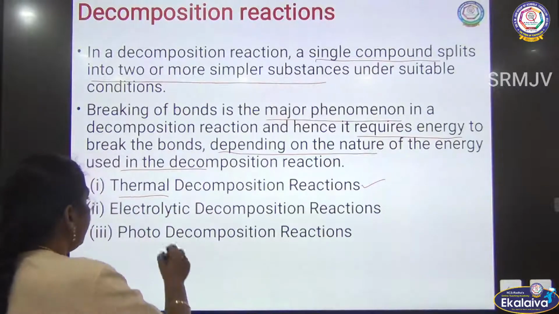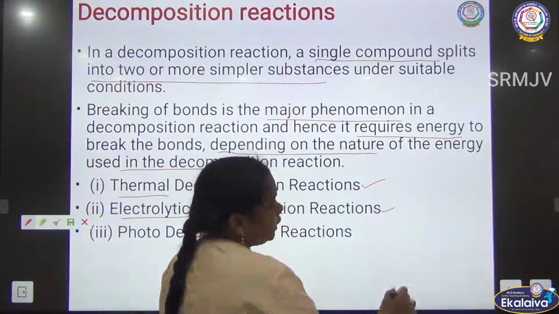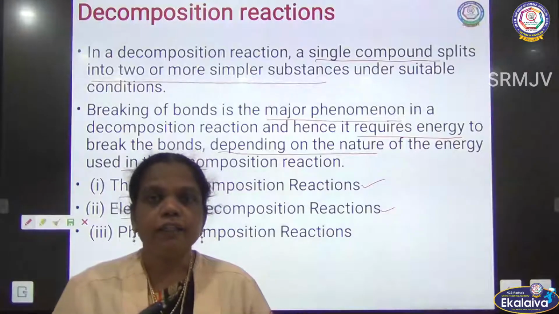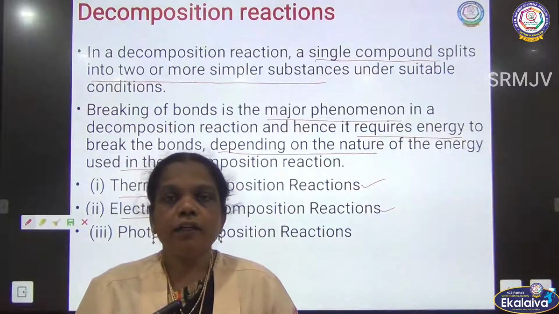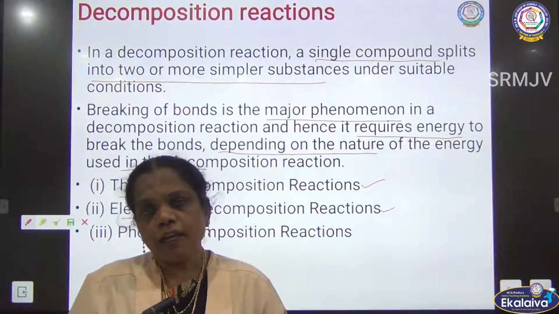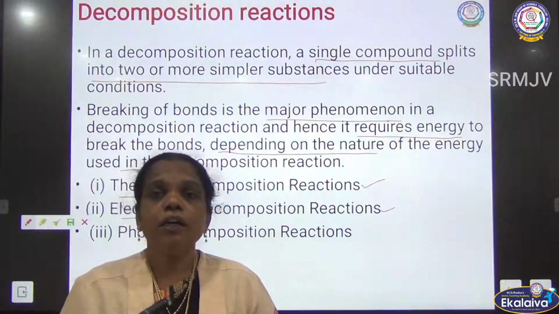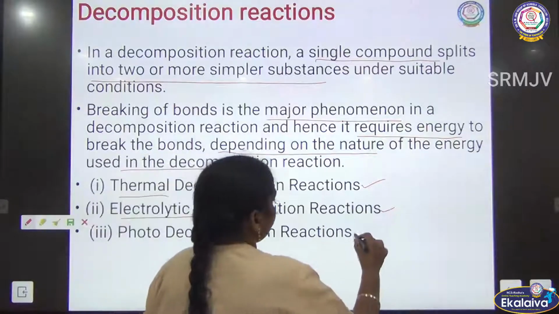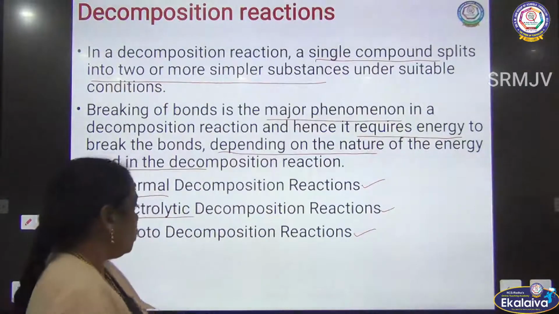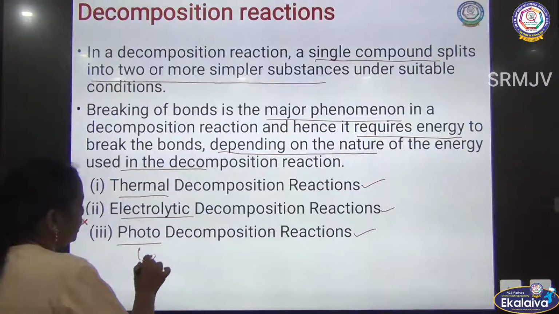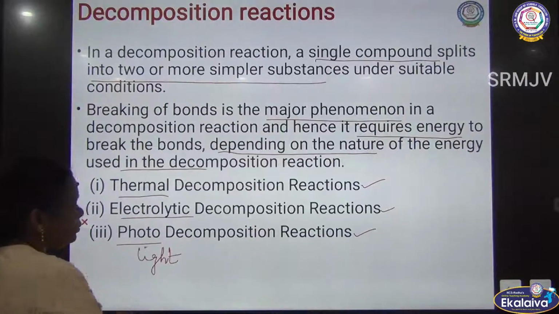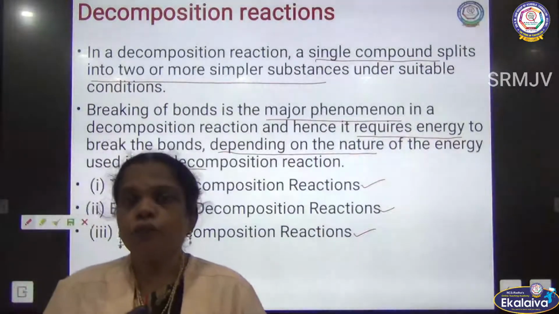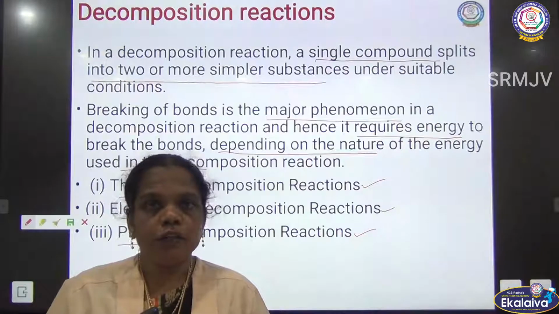The next one is electrolytic decomposition. Electrolytic is nothing but we need the EMF, electricity. Electrolytic means electrolysis, so electrolysis is also a process of decomposition reaction. And the next one is photo decomposition. Photo means light. So even light energy is also used for the decomposition of the molecule or the compound.